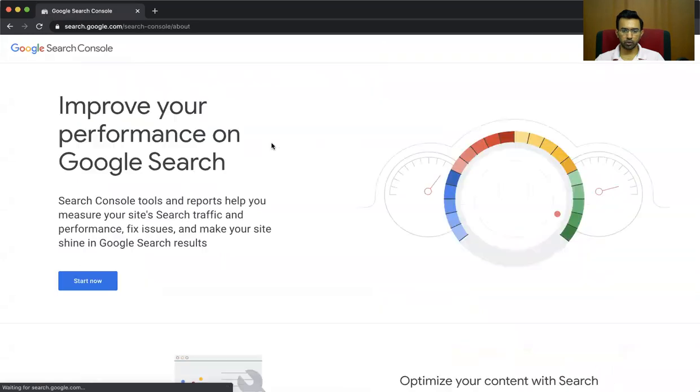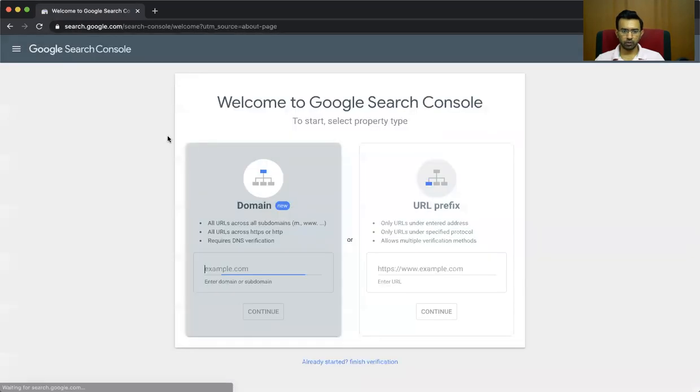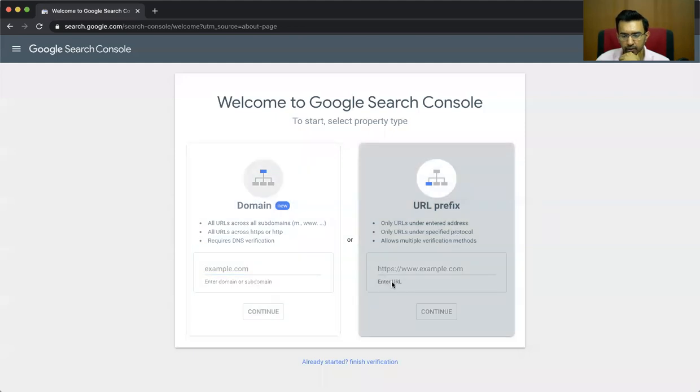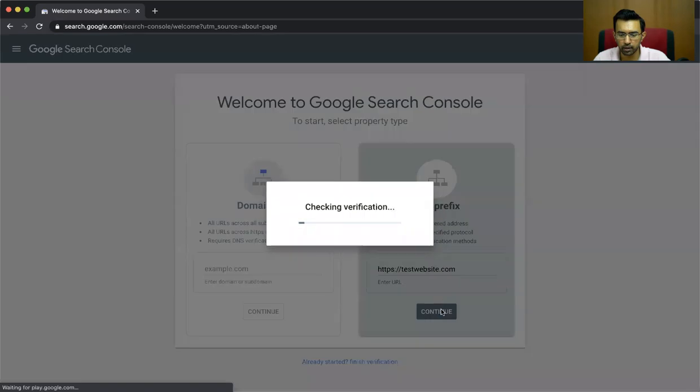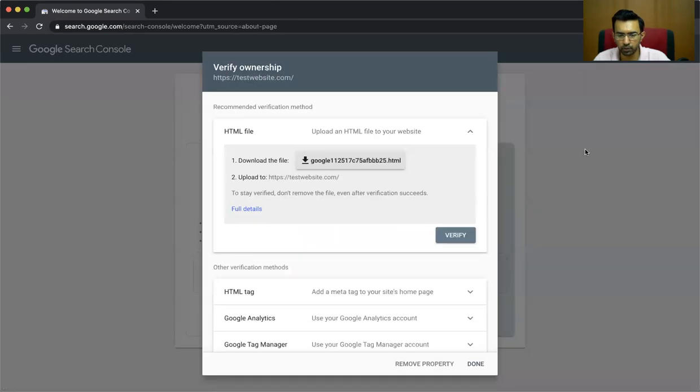So Google Search Console tools, click on start now, just search for Search Console. And what do you need to select here? All URLs across all subdomains, all URLs across HTTPS or HTTP requires DNS verification. Only URLs entered, so you can select this with URL prefix and put testwebsite.com, and here you need to put the prefix as well and click on continue.